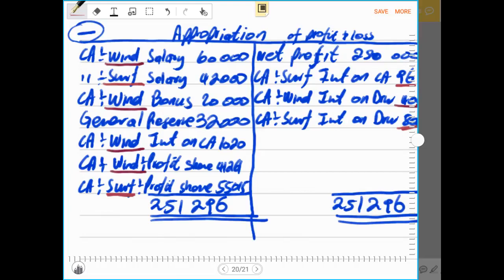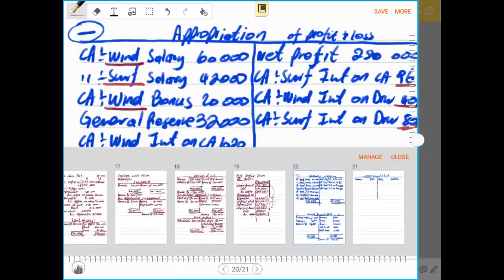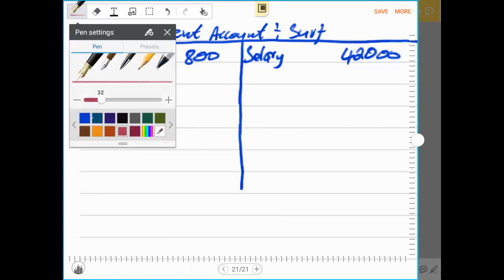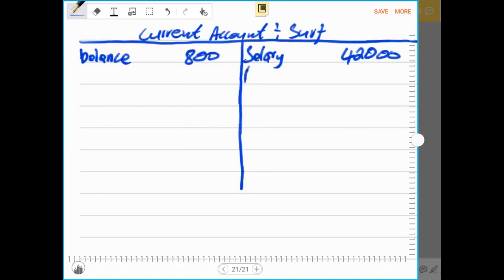So now let us start with the profit share, and the profit share is the amount of 55,015. We record that as profit share, or share of profit, and the profit share is 55,015 rands. Then after, we record the interest